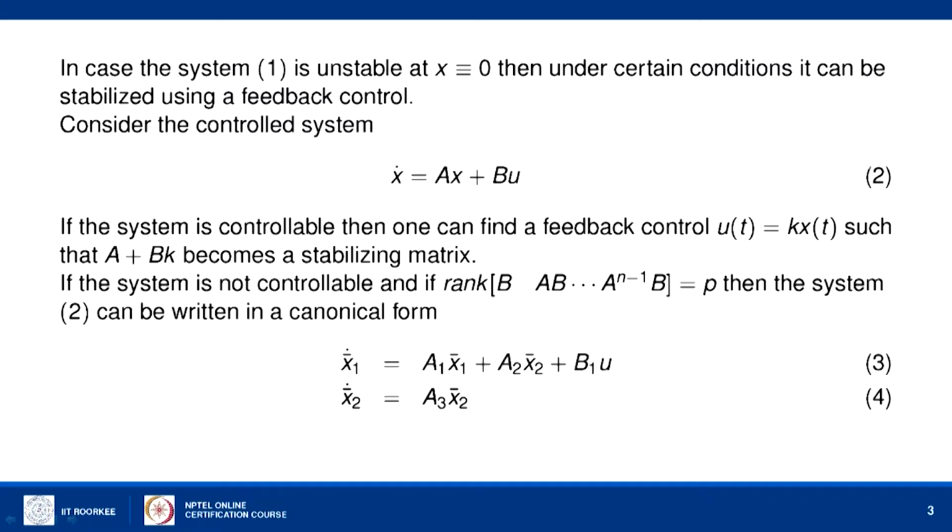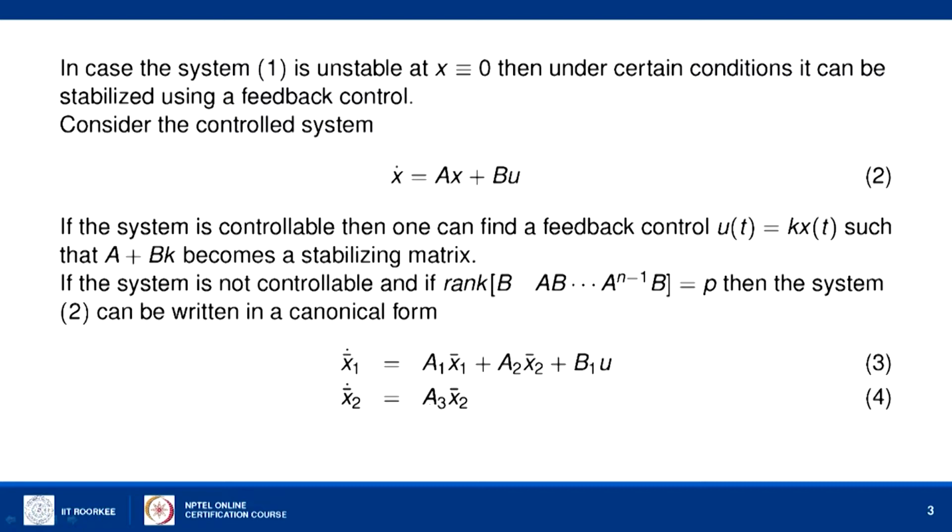The system 2 has been reduced to the canonical form 3 and 4. The first system, system 3, has the matrices A1 and B1 in such a way that it is controllable, and the second system is the uncontrollable portion of the given system. So, now how to stabilize this system? If the system 4 is a stable system, that is, the matrix A3 turns out to be a matrix with all the eigenvalues with a negative real part, then system 4 is separately a stable system.